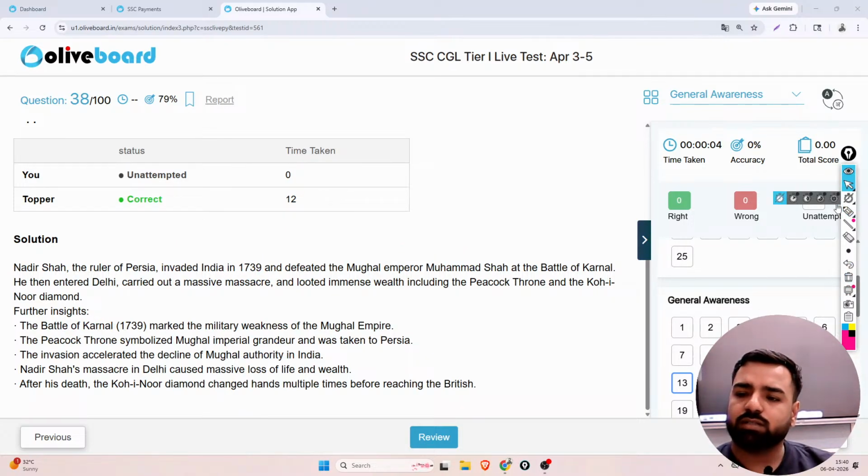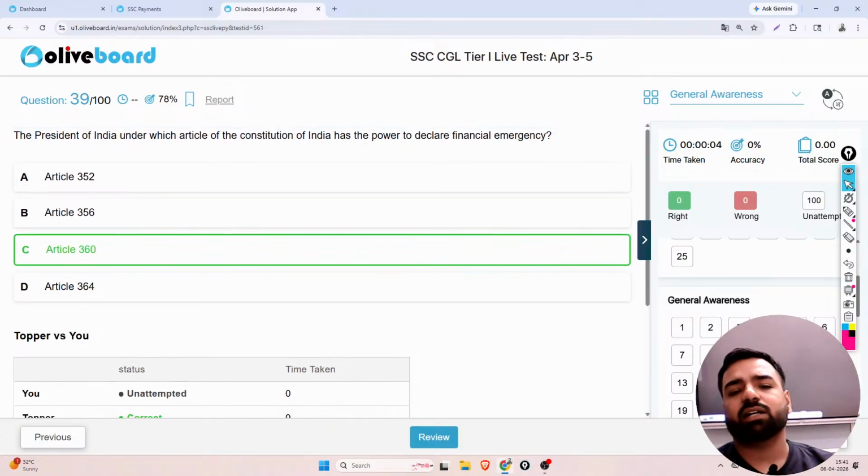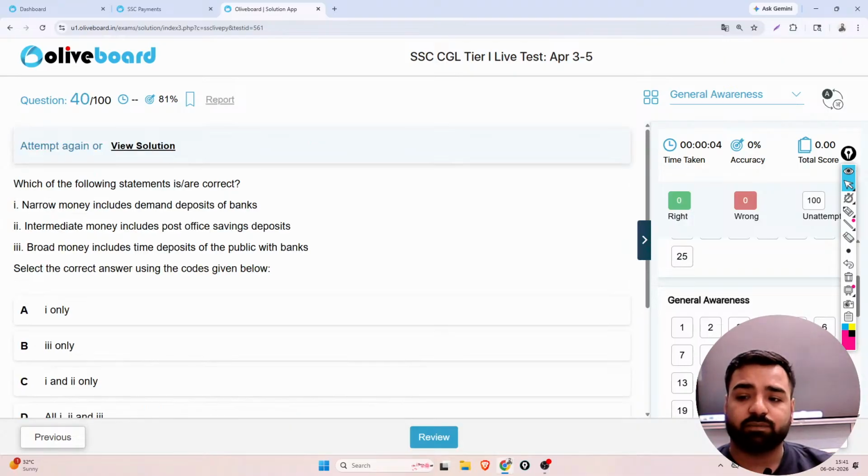The next question is this. The President of India, under which article of the Constitution, has the power to declare emergency? Is it Article 352, 360, 356 or 364? So the answer would be Article 360. There are emergencies like national emergencies and financial emergencies. But a financial emergency has never been imposed here, right?